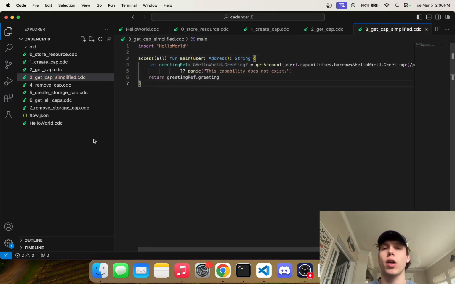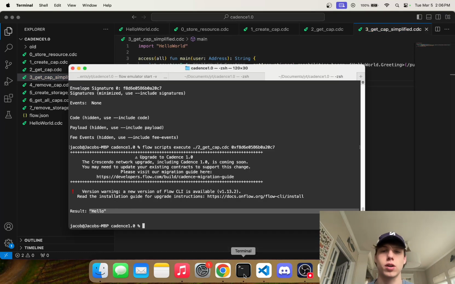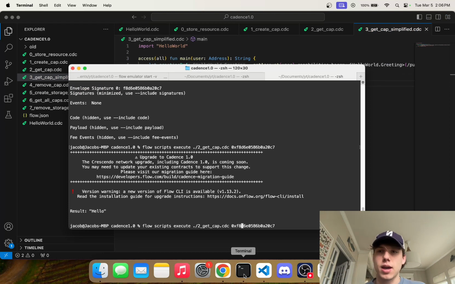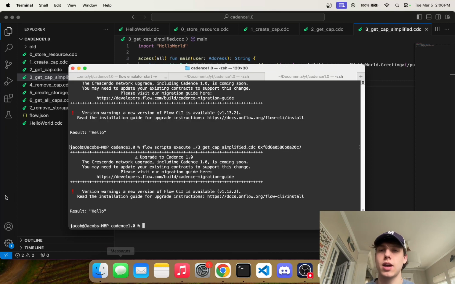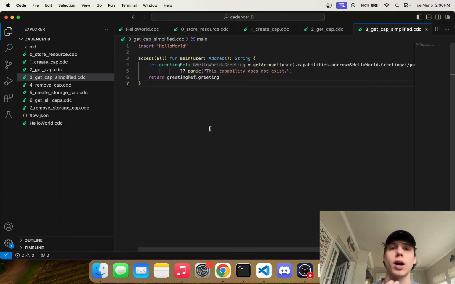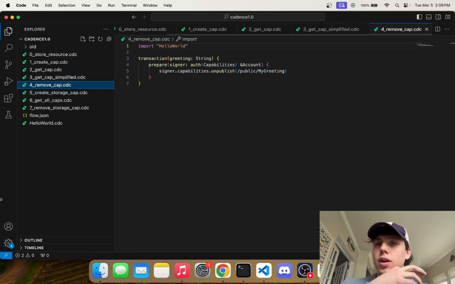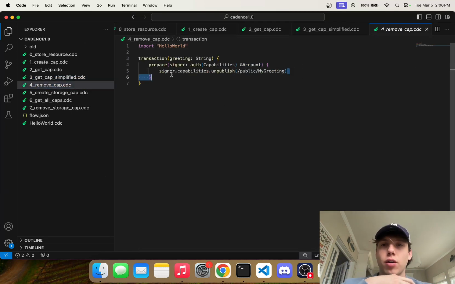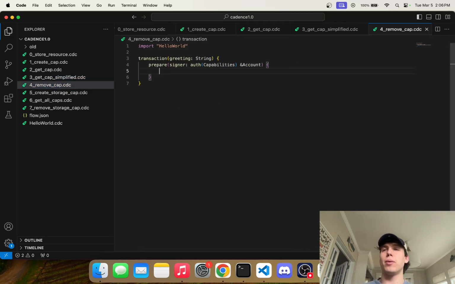If you want to handle the other case, you totally can, but just to show you that this works, let's go ahead and run 3 get cap simplified, and you can see it works perfectly fine, right? So yeah, this is just another easy way to do it. Okay, so moving on. Oh, I already spoiled that. But moving on, what if we want to remove a public capability?